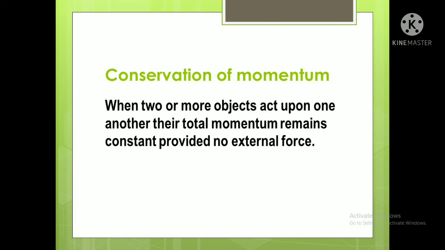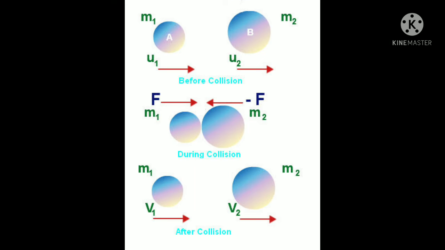Just think about two balls. Okay, let's see the diagram here. See here, one A ball, one B ball. The A ball mass is m1, initial velocity is u1, and the B ball mass is m2, sorry, m2 is mass and u2 is initial velocity, not final. Okay, now we'll apply a force on A, and on this side apply a force on B, one side F and another side minus F, because they are opposite to each other.